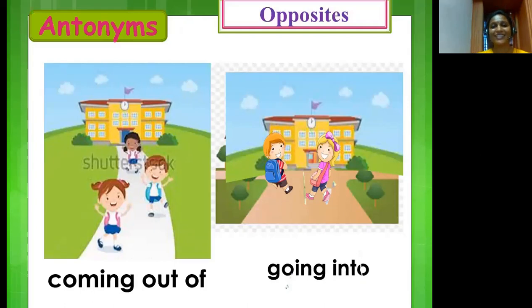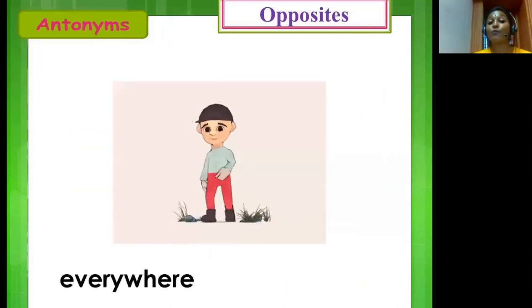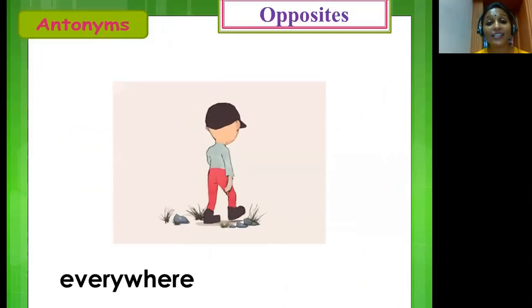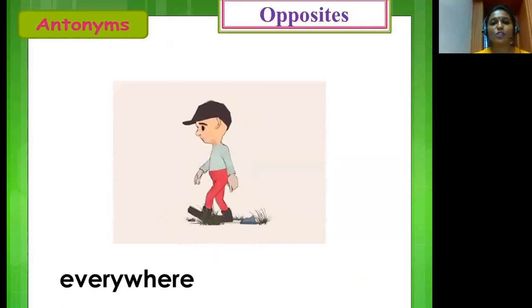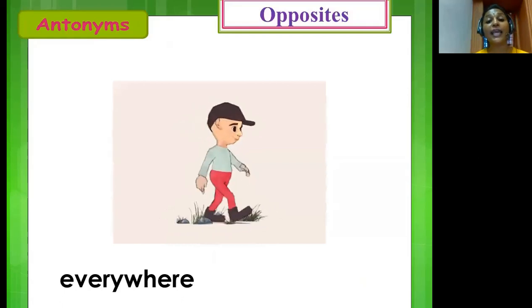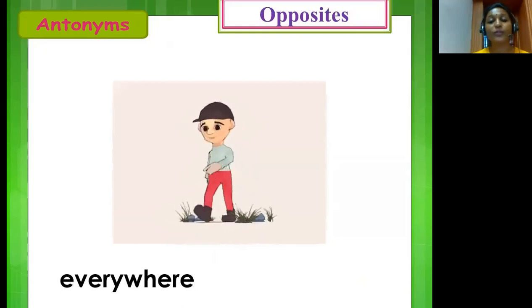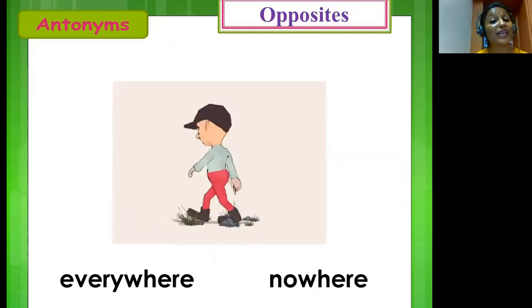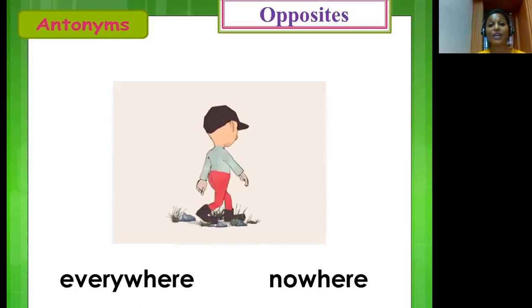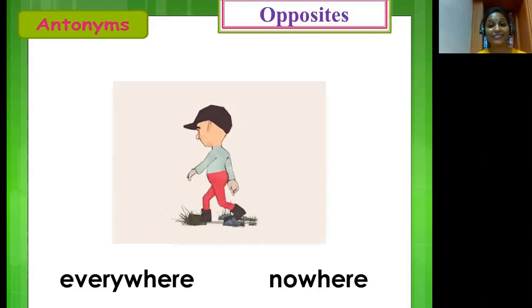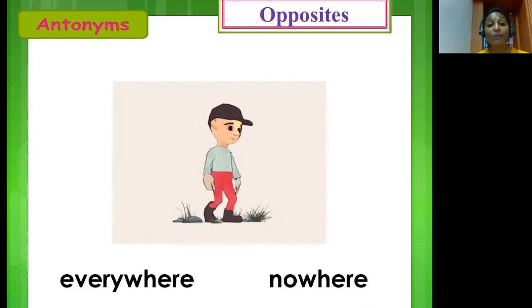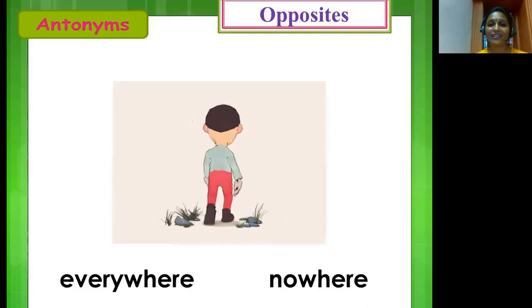Okay? Right. Our next word is everywhere. The boy here has lost his pencil. So he looked for the pencil everywhere. But did he find it? No. But nowhere he could find his pencil. Now say it along with me, children. The opposite of everywhere is nowhere.